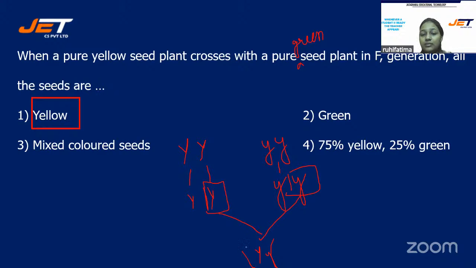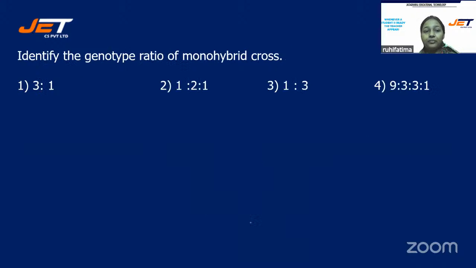Yellow, why? This is dominant, yellow color. So the correct answer is yellow color. Okay, those who have selected yellow, they are right. Here we are talking about F1 generation. So the correct answer will be yellow.